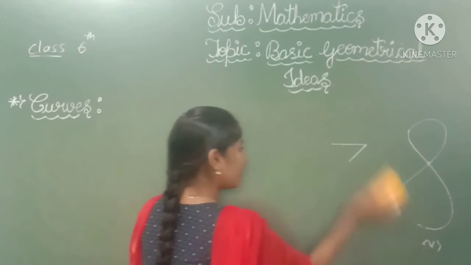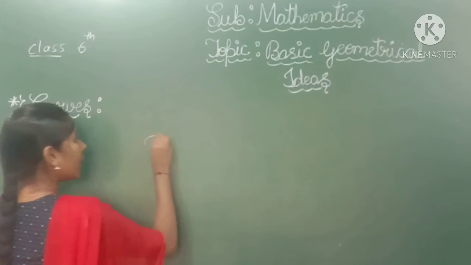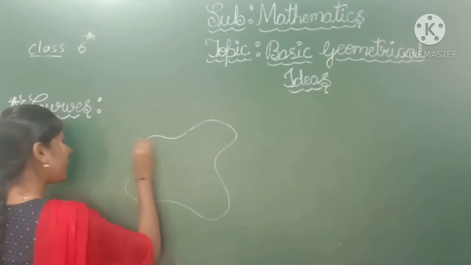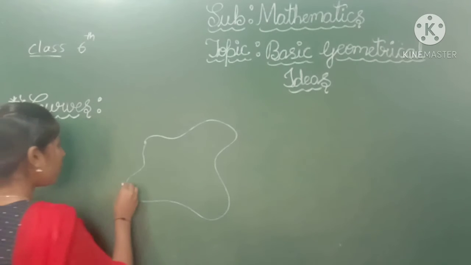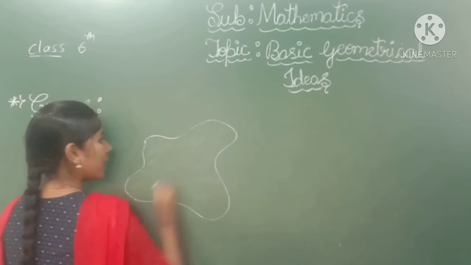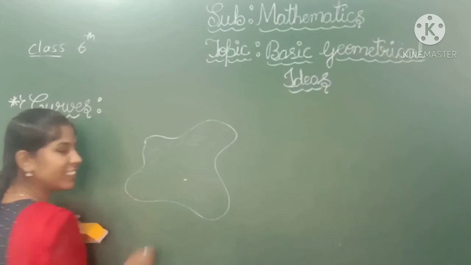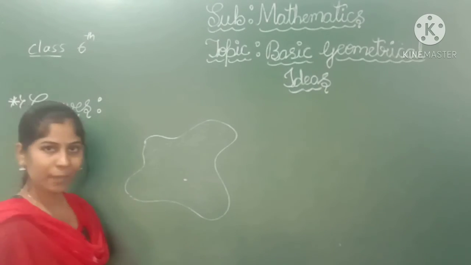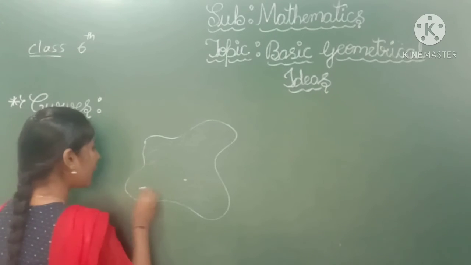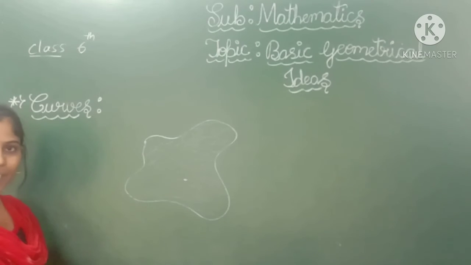The next one is about a curve. Taking this as an example of a curve, there is a portion inside the curve. If a point is inside the curve, that is an interior point, and the portion inside the curve is the interior portion.